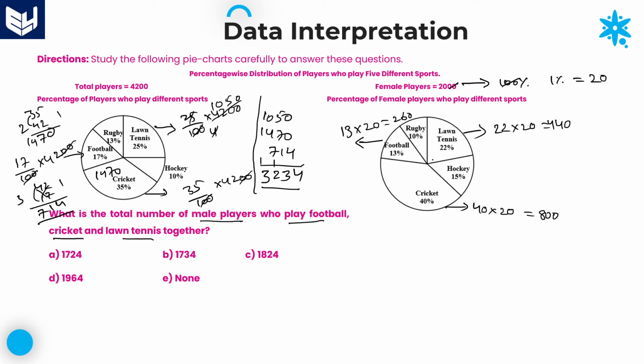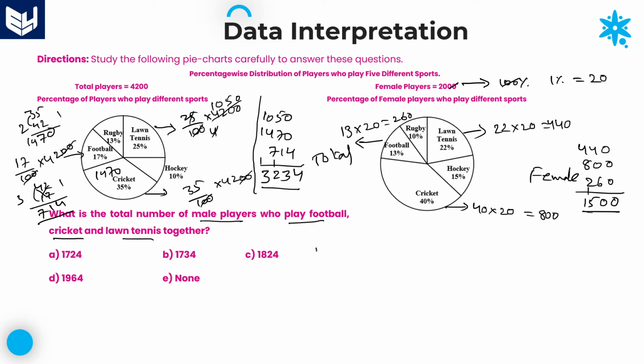Coming to female players. Female players 440, 800, 260. Calculate the total. 0 and next 10. 10 plus 5, 15. 1500. 1500 people are playing all these three sports from the female category. These are the female category and these are the total.